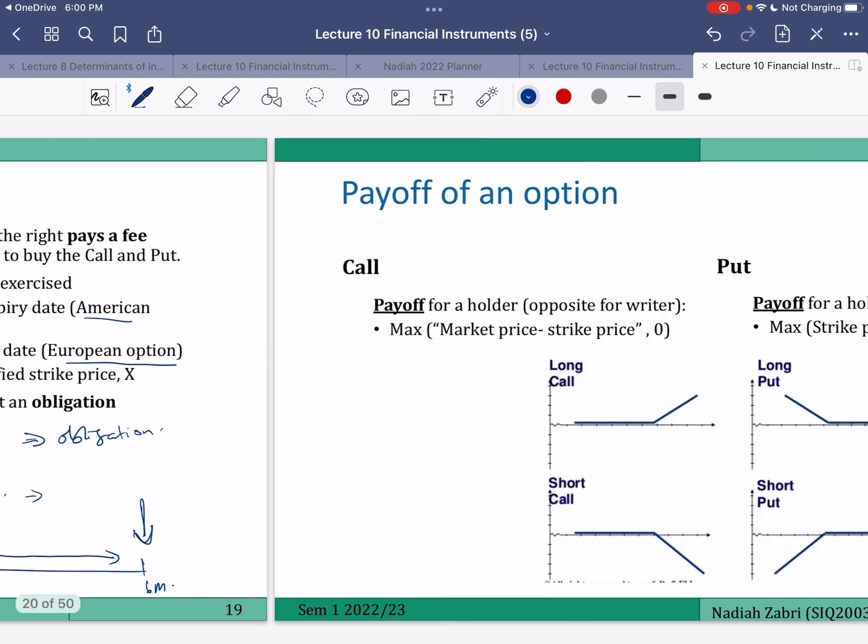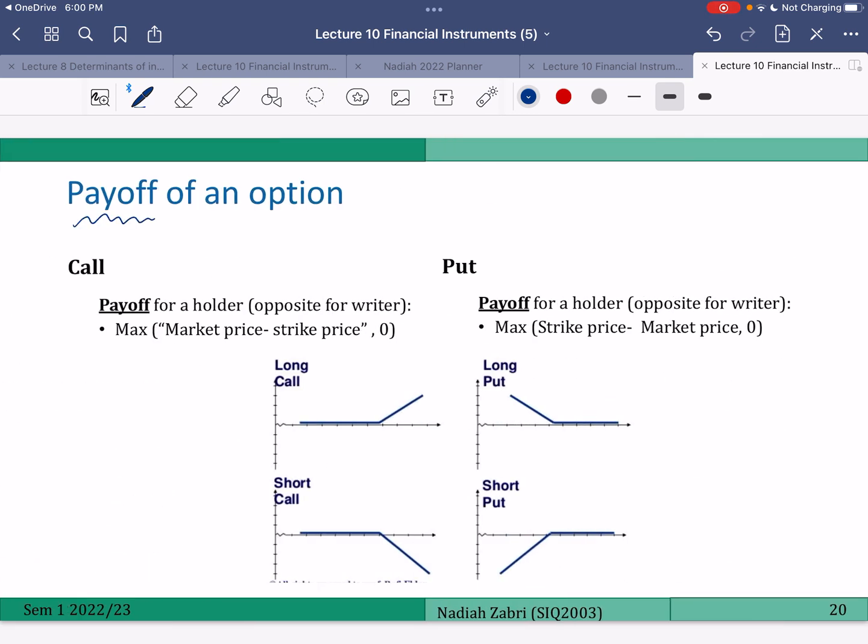So we are trying to understand the payoff of an option. For a call, what is the payoff of the long position of a call? Long position means you buy the call, not write the call.